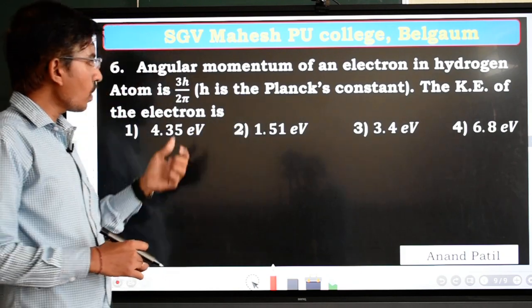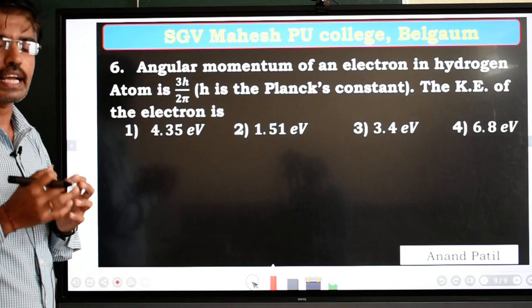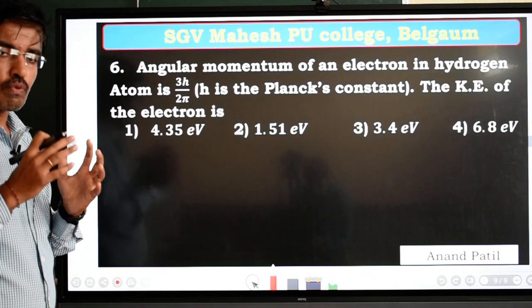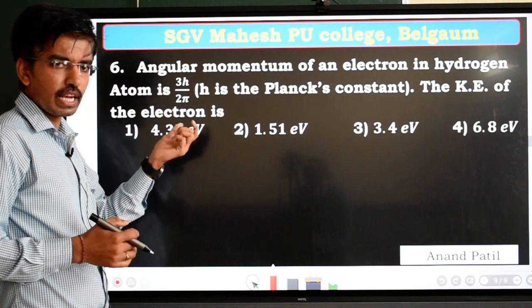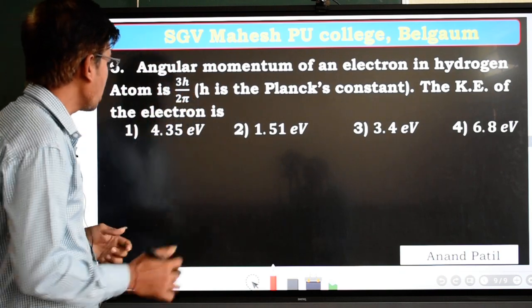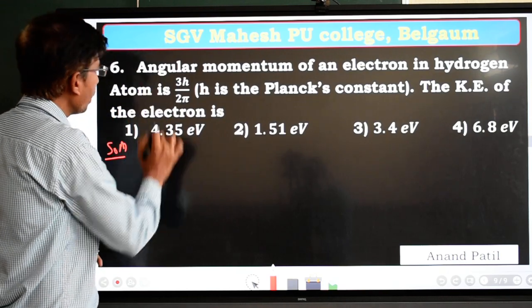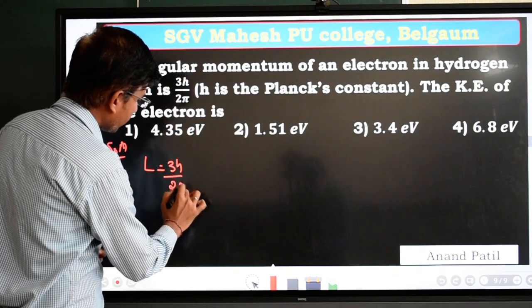In this problem, we have to calculate the value of the kinetic energy of the electron in a particular orbit. For that orbit, they have given the angular momentum of the electron, that is, L is equal to 3h upon 2 pi.